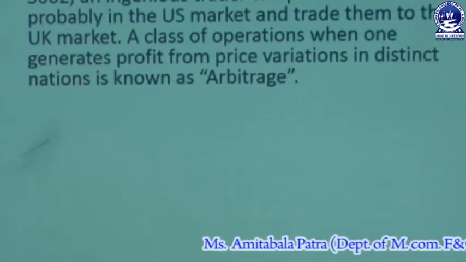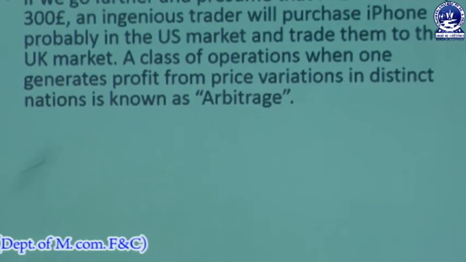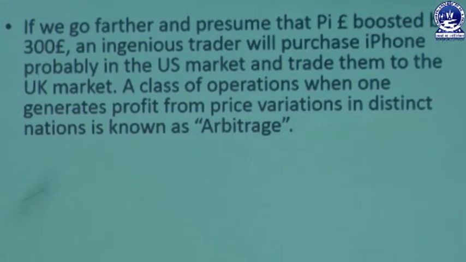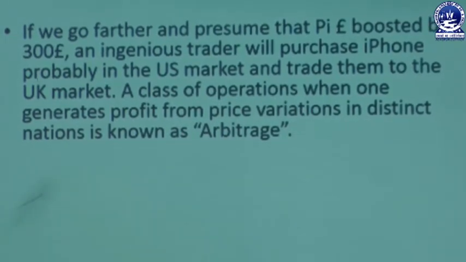If we go further and presume that the pound is boosted, an ingenious trader will purchase iPhones in the US market and trade them to the UK market.